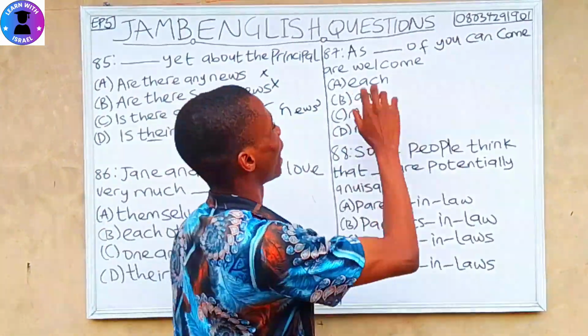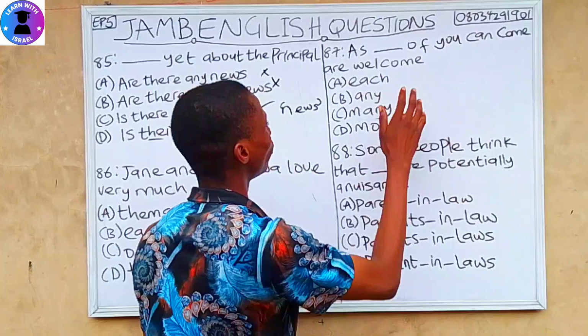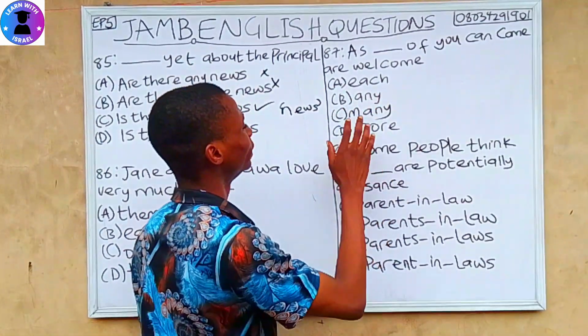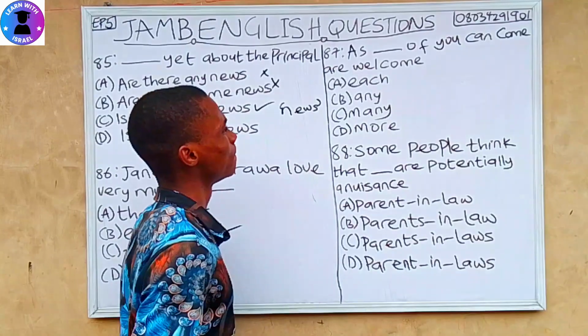Question 87. As dash of you can come are welcome. A. Each. B. Any. C. Many. D. More.